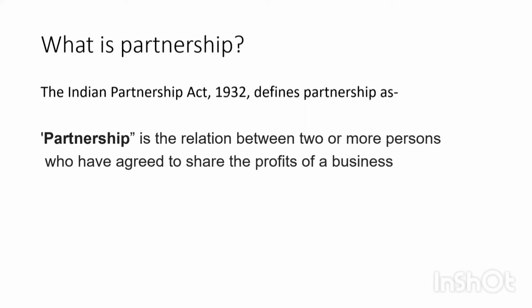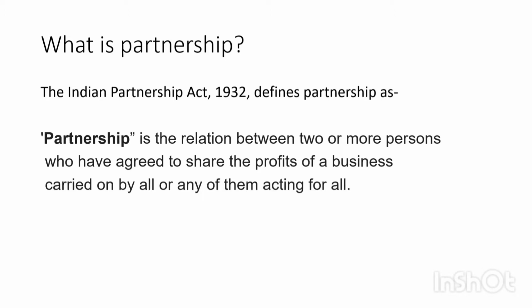So who have agreed to share, they are going to share their profit between themselves, carried on by all or any of them, acting for all. So your business can be carried on by all the partners or any of the partners acting for all the partners. There is a relation between partners which is of principal and agent. So if any partner is acting for all, working for all, the partners are responsible for the same.